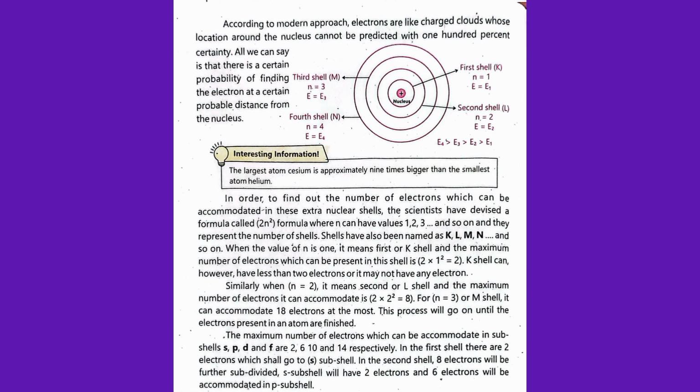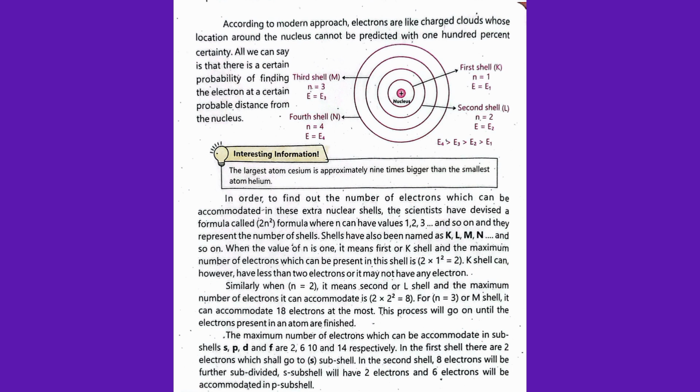Similarly, when n is equal to 2, it means the second shell, the L shell, and the maximum number of electrons accommodated in this shell is 8. For n equal to 3, the M shell can accommodate 18 electrons at the most. This process will go on until the electrons present in an atom are finished.